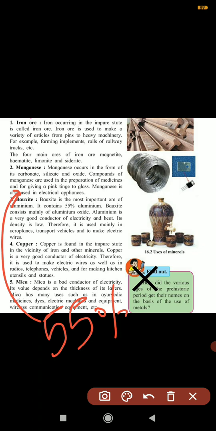Aluminium is a very good conductor of electricity and heat, which is why we use it in electrical cables, and it has low density. That's why it is mainly used for making aeroplane parts, transport vehicles, and electrical wires. So aluminium is used for that, which we are getting from bauxite.